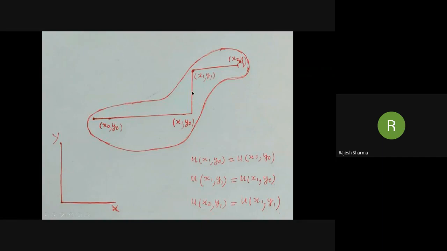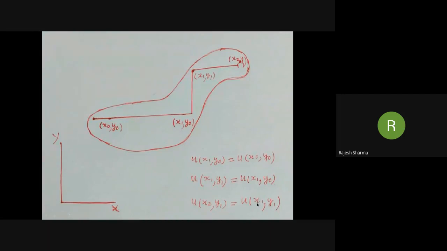Also, u is constant on a line segment parallel to the y axis. Therefore, u at (x1, y1) is the same as u at (x1, y0). Similarly, u at (x2, y1) is equal to u at (x1, y1).